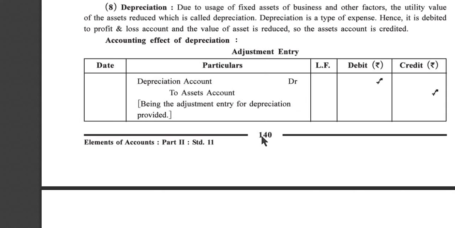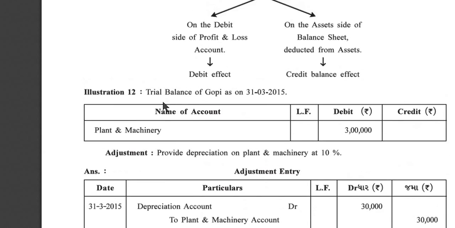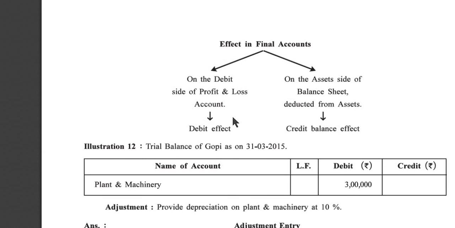Now adjustment entry: depreciation. Due to use of a fixed asset of a business and other factors, the utility value of the assets is reduced, which is called depreciation. Depreciation is a type of expense. Hence, it is debited to profit and loss account and the value of an asset is reduced, so the asset account is credited. Accounting effect of depreciation, adjustment entry: depreciation account debit to asset account, being the adjustment entry for depreciation provided. Effect in final account: on the debit side of profit and loss account, debit effect. On the asset side of a balance sheet, deducted from asset, credit balance effect.